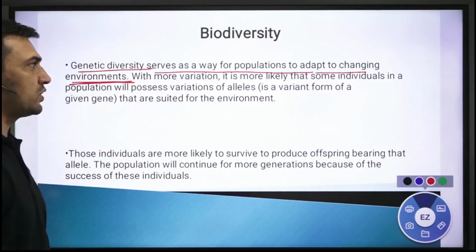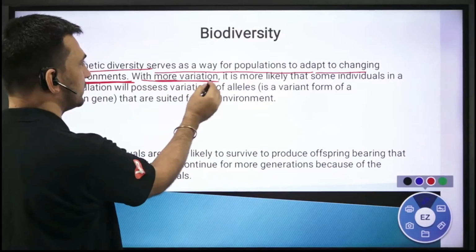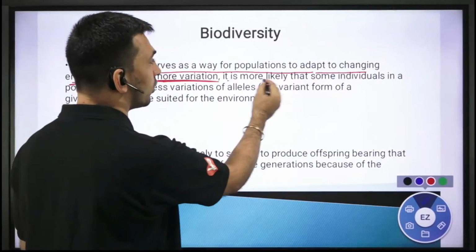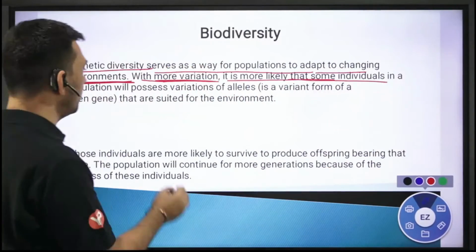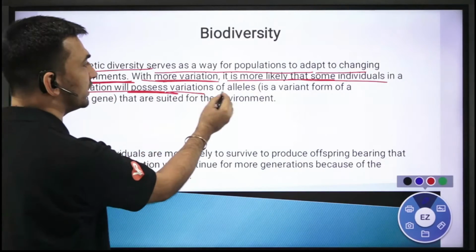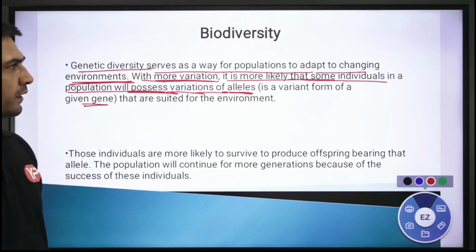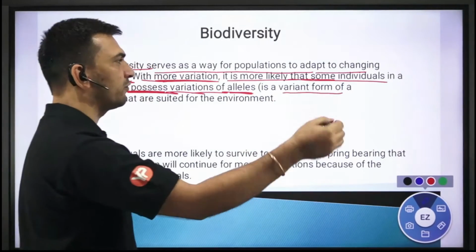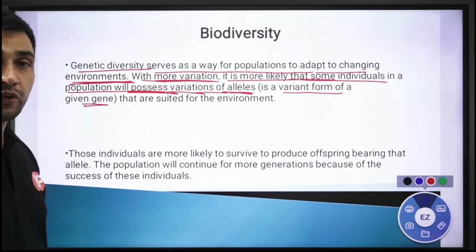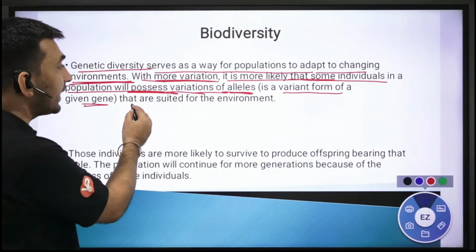अगर environment change होता है with more variations, different types of अगर हैं, it is more likely, possibility है that some of the individuals in that population will possess variation in alleles. Alleles basically is a form of genes ही है, a variant form, मतलब a different form of genes को we call them alleles, right? That are suited to that environment.